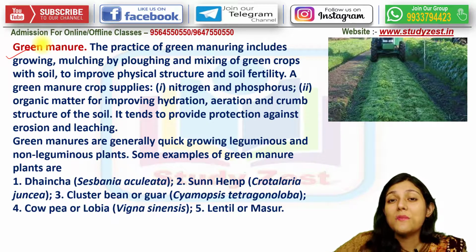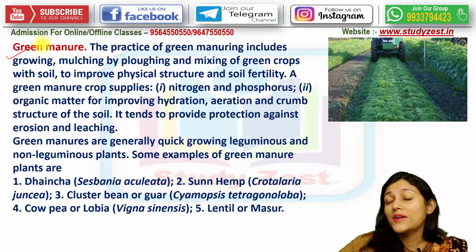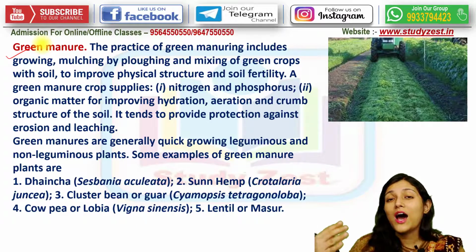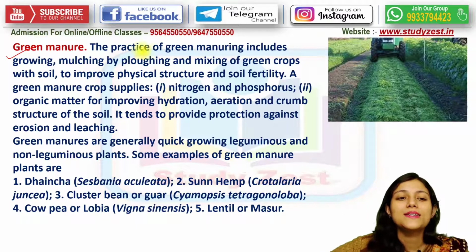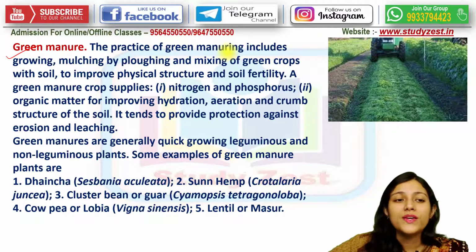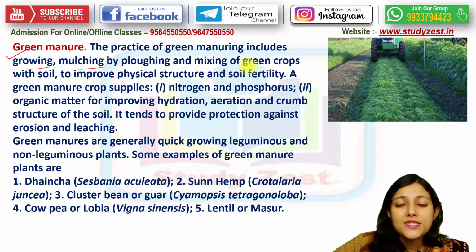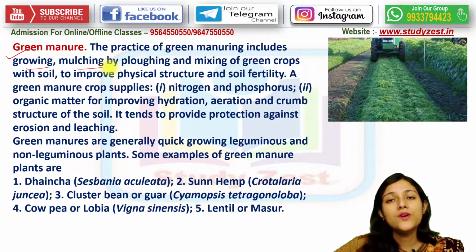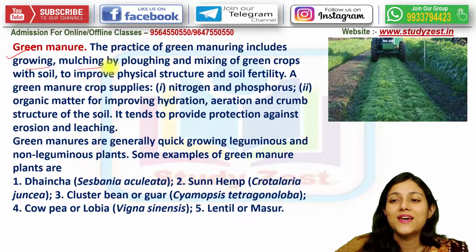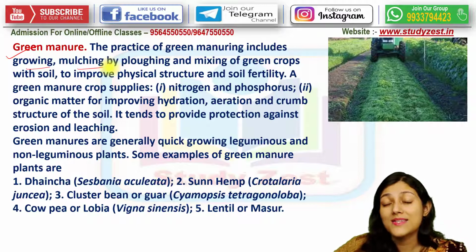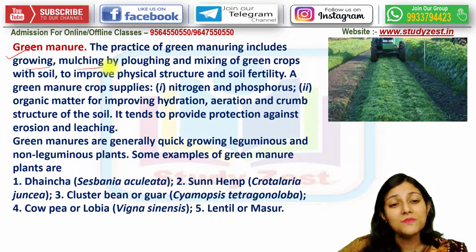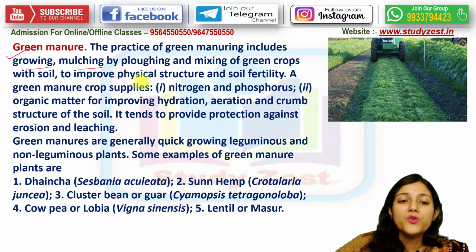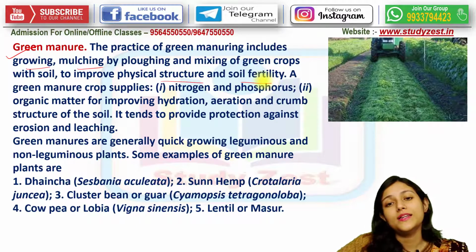Now coming to green manure. As the name suggests, the manure gives green appearance. But how is this green appearance formed? How does it give green appearance? Under this we are going to learn about this. See, the practice of green manuring includes growing, mulching, plowing and mixing of green crops with the soil. So soil के साथ जो mix किया जाता है वो है green plants के death के बाद, जो green crops है उसको soil के साथ mix किया जाता है. Why? To improve the physical structure and soil fertility.